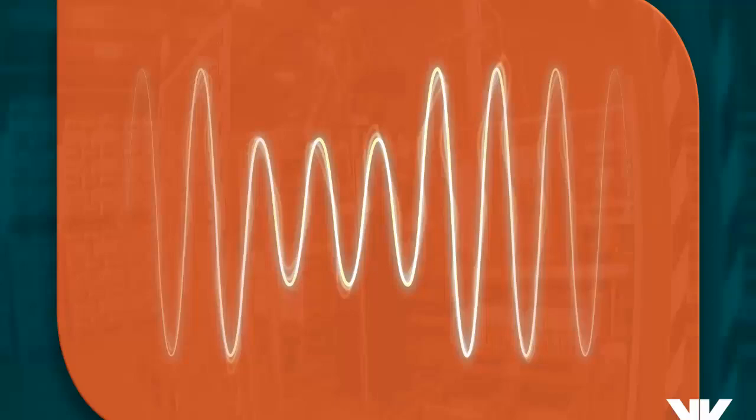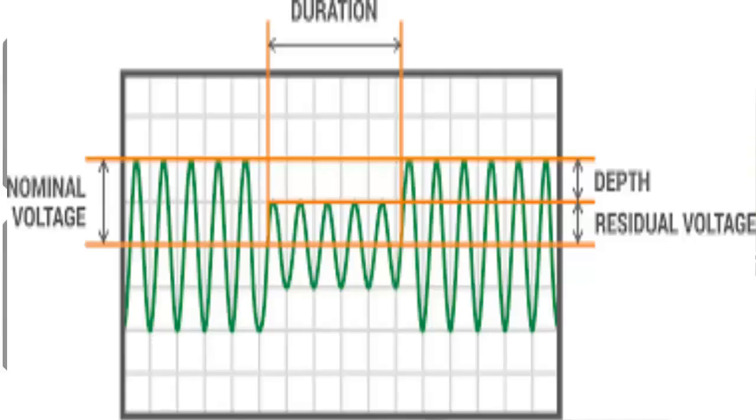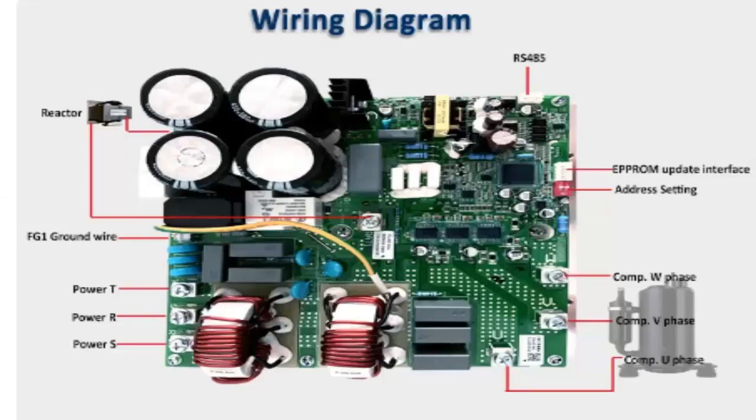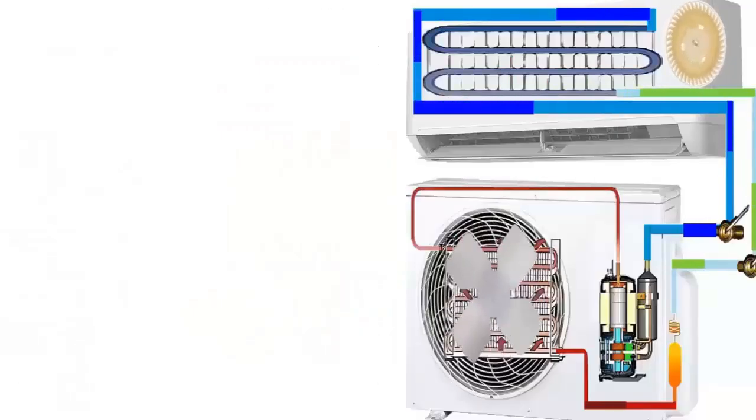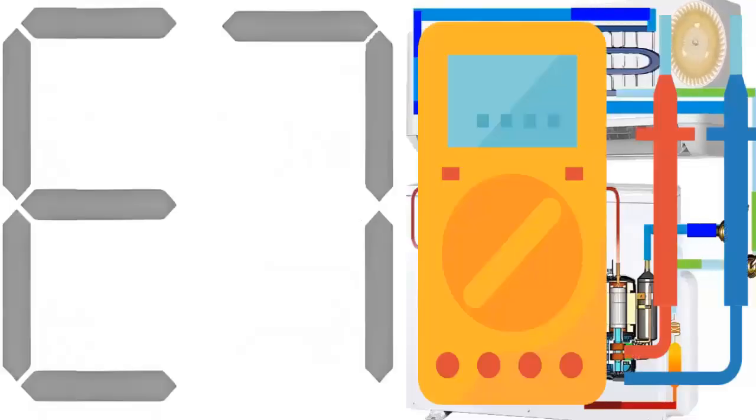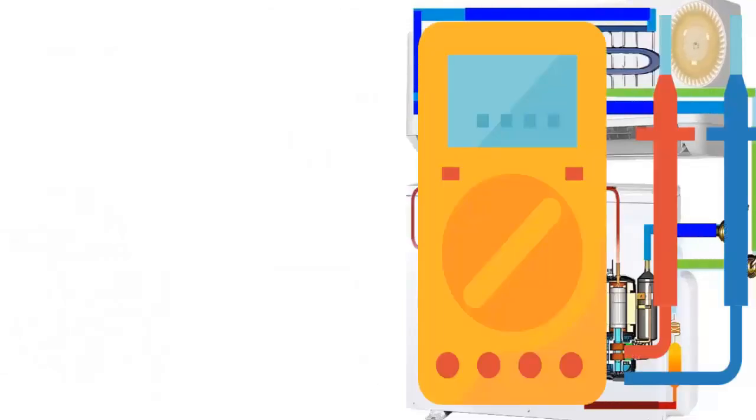5. Remember that voltage fluctuations can contribute to problems like mode conflict in air conditioning systems. Fluctuations can cause malfunctions in sensitive electronic components, such as control boards and communication units, between internal and external components.